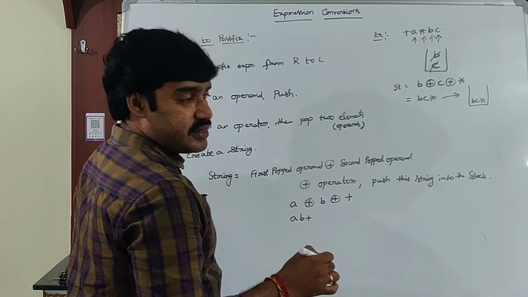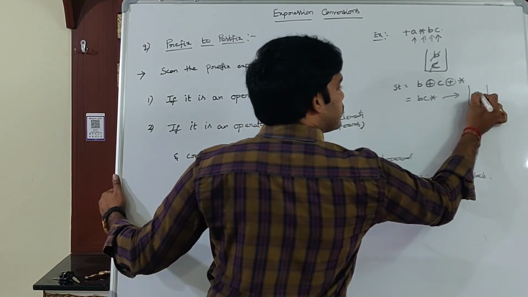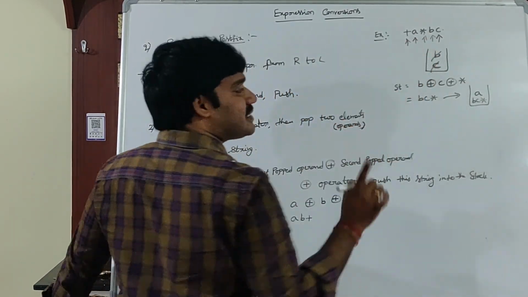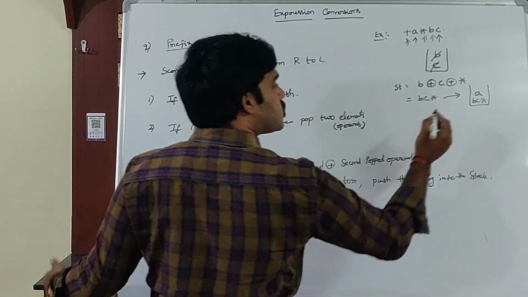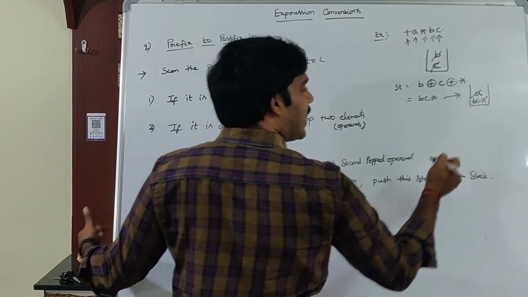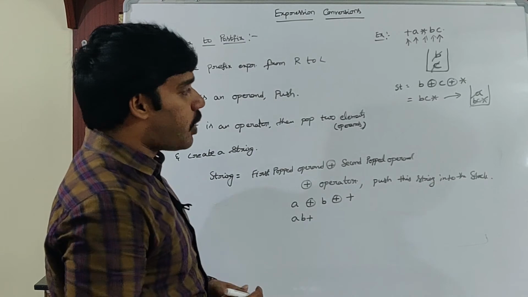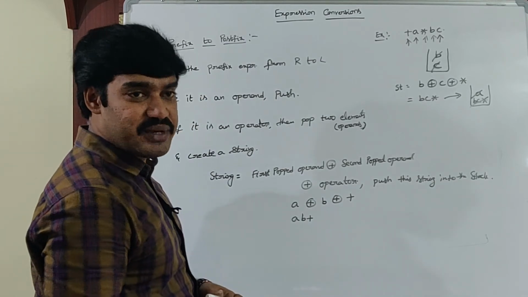Next one is A. A is an operand, that's why push into the stack. Next one is plus. Plus is an operator. Then pop the topmost 2: A as well as BC star. What is the first popped operand? A. The second popped operand is BC star.